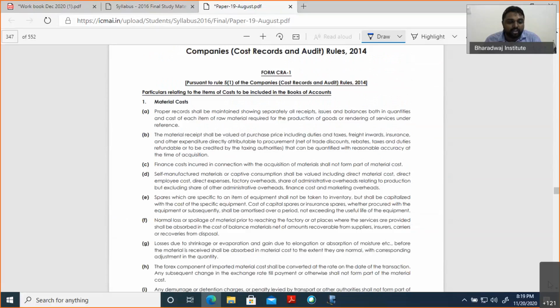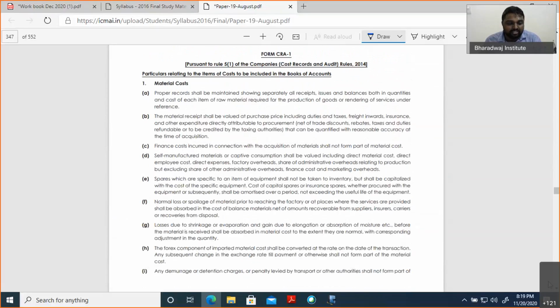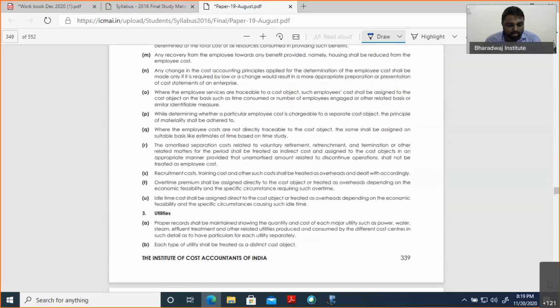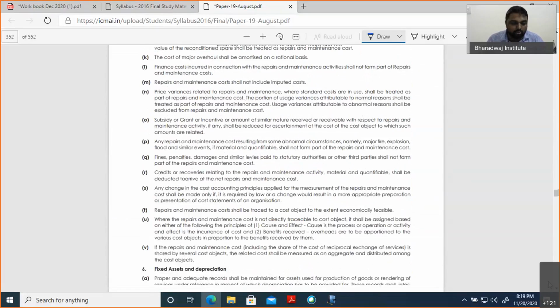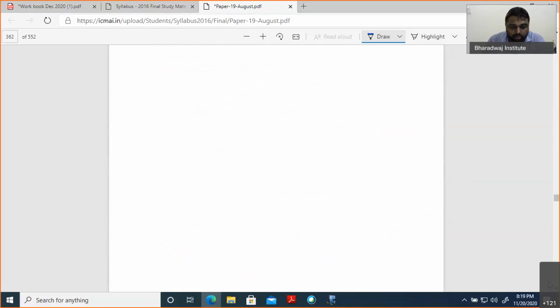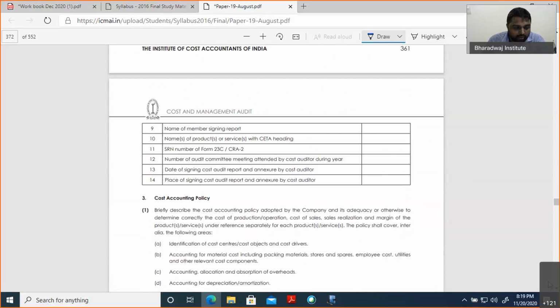And this is FAQ 2. This is the MCQ. This is not required. This annexure is not required for you. That's all. They have discussed only one FAQ.